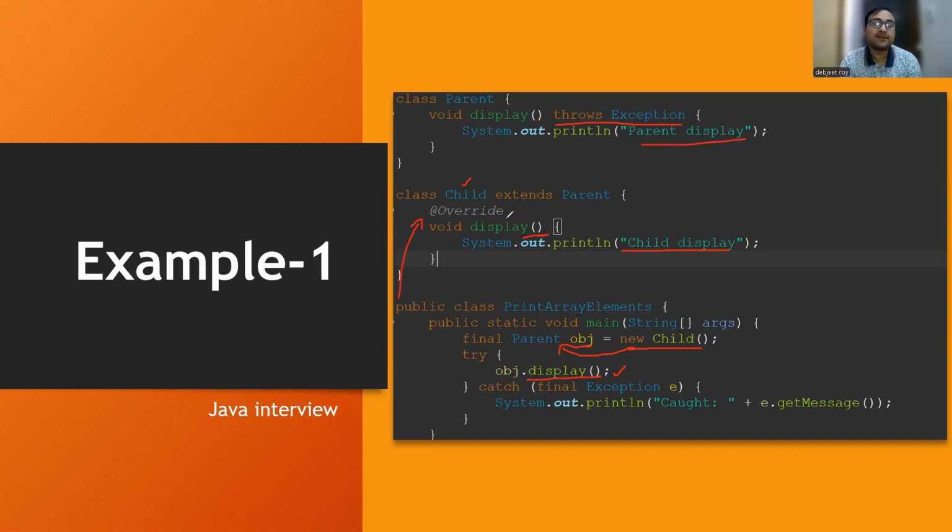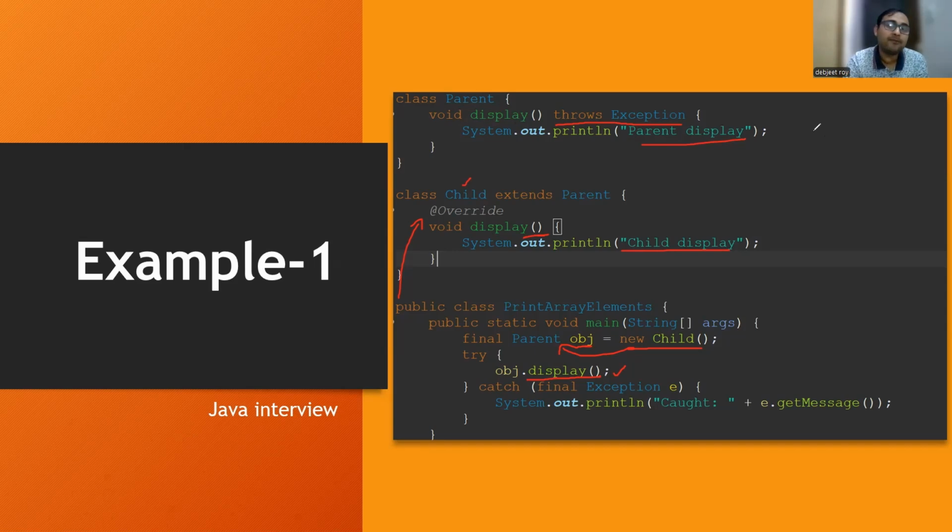So here there is one concept: in the parent class, if the method is throwing some exception, then the child class overridden method should throw an exception which is lesser or smaller in hierarchy as compared to the exception thrown by the parent class method. Here the parent class display method is throwing Exception.